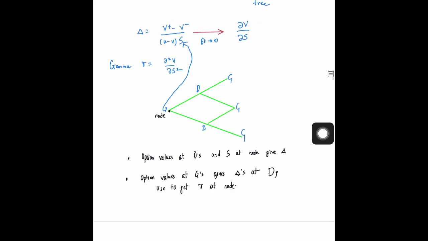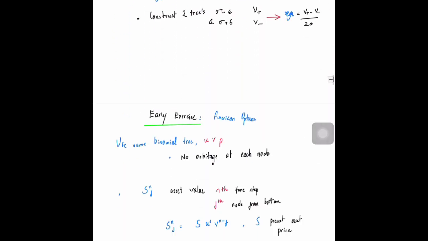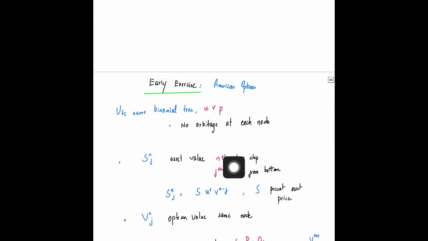This is what is being done with this particular statement. If it's the j-th node from the bottom and you are at the n-th time step, you take u raised to j, times the remaining factor, which is just v raised to n minus j, such that the sum of these two powers is equal to the number of time steps. This is how you'll evaluate S n j.